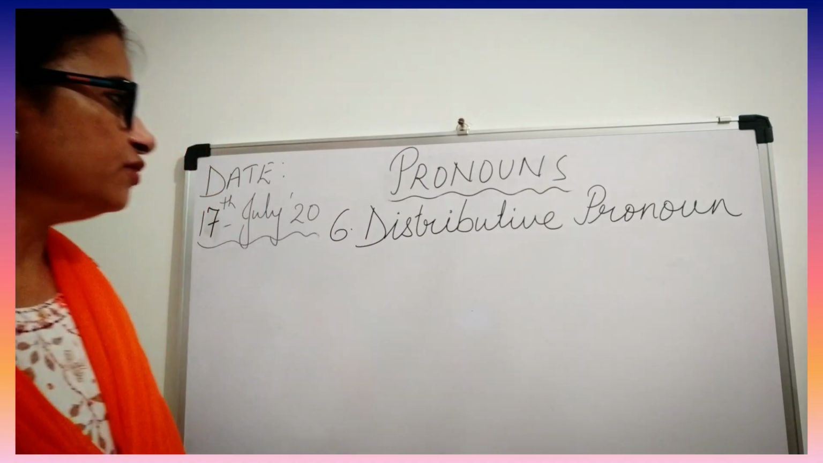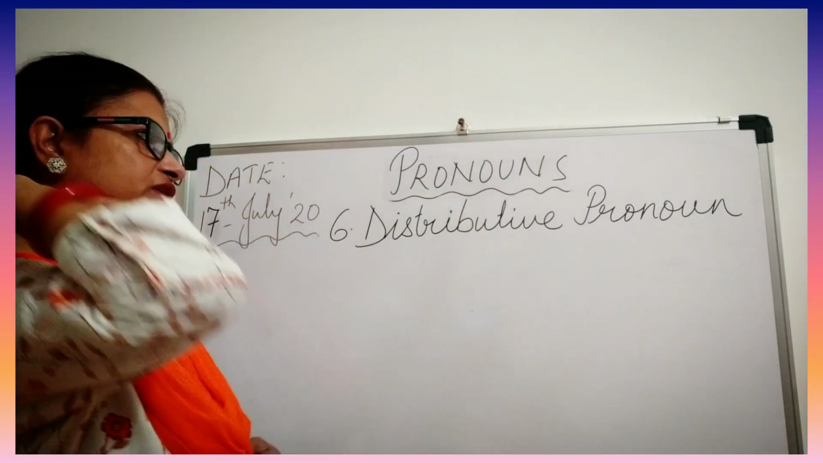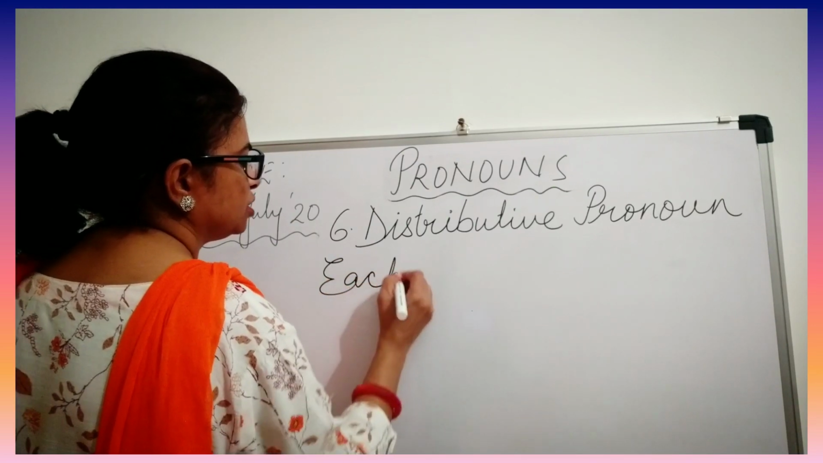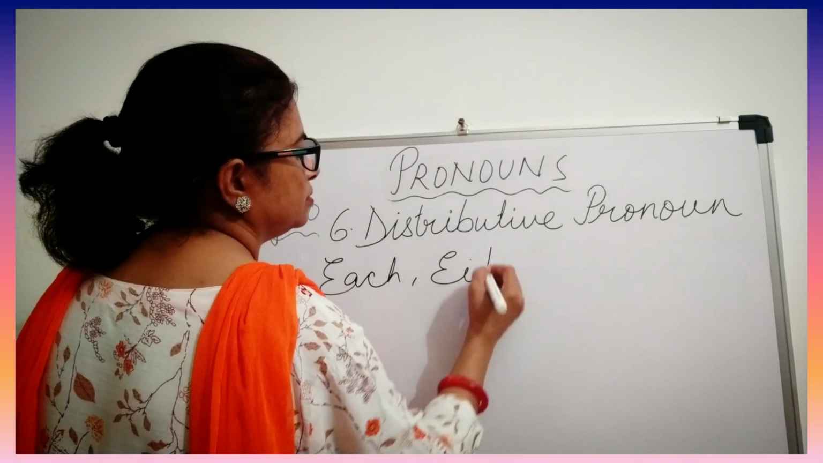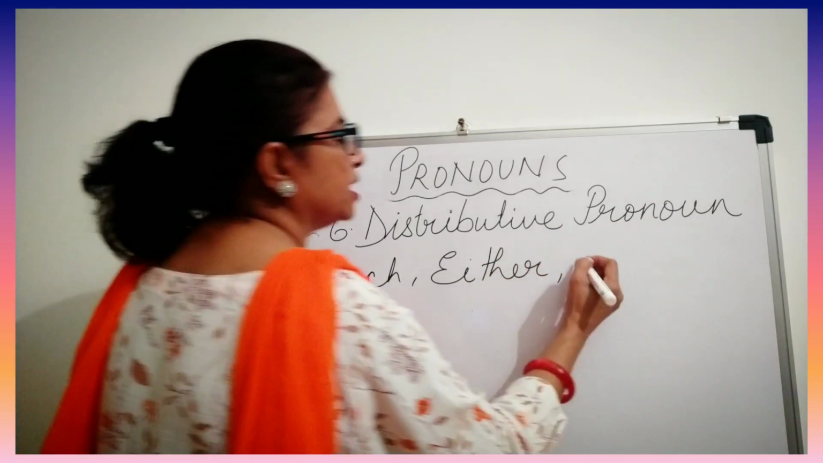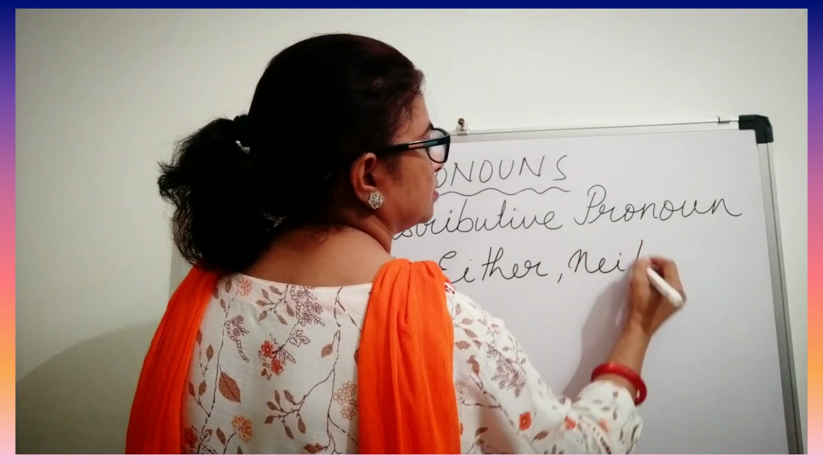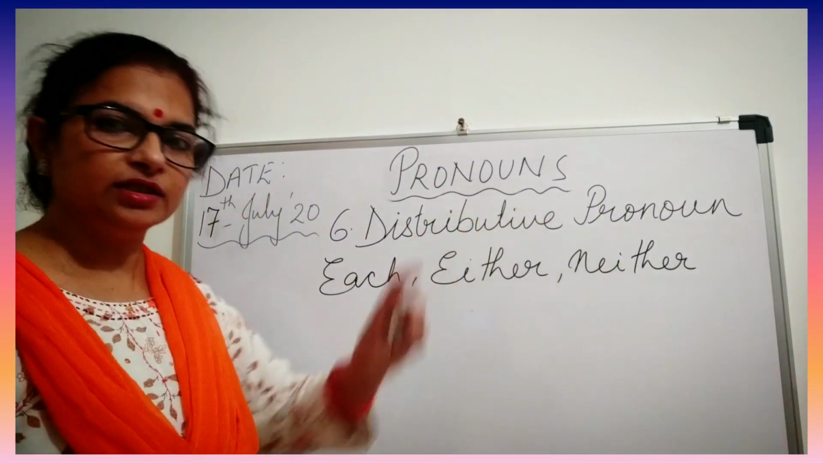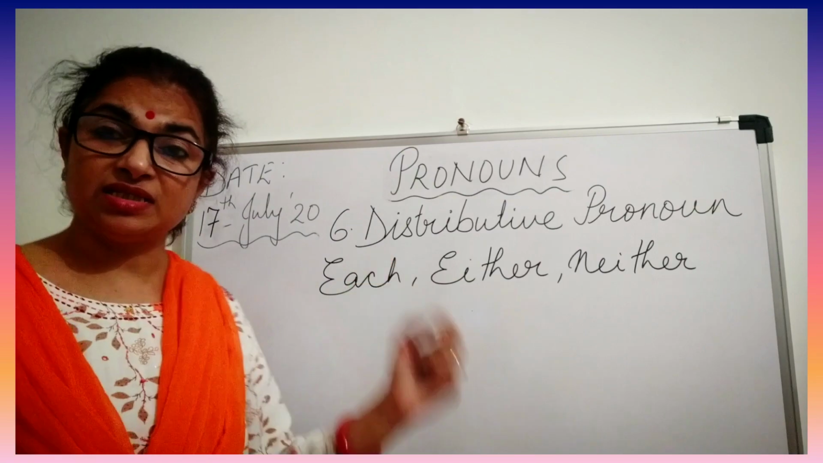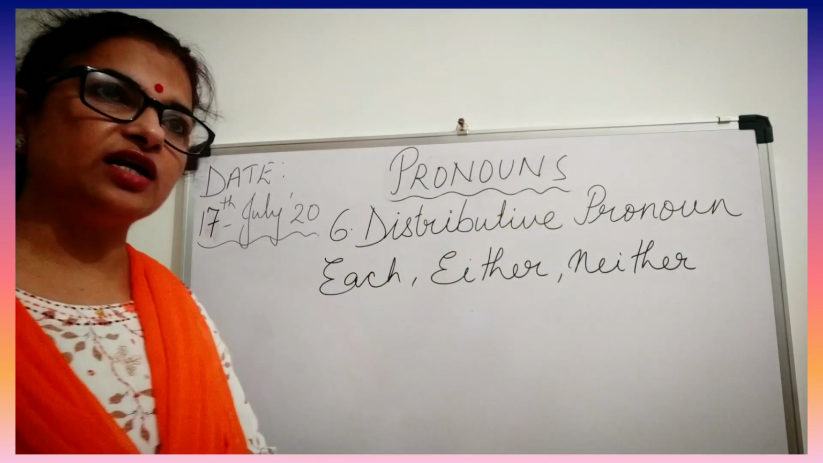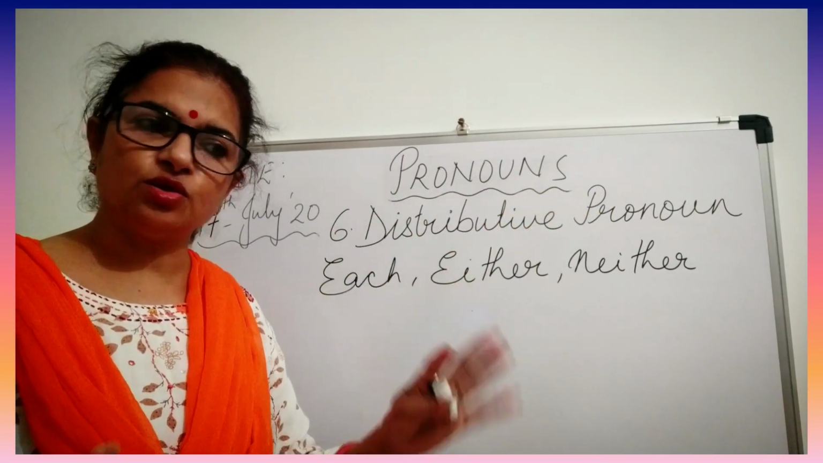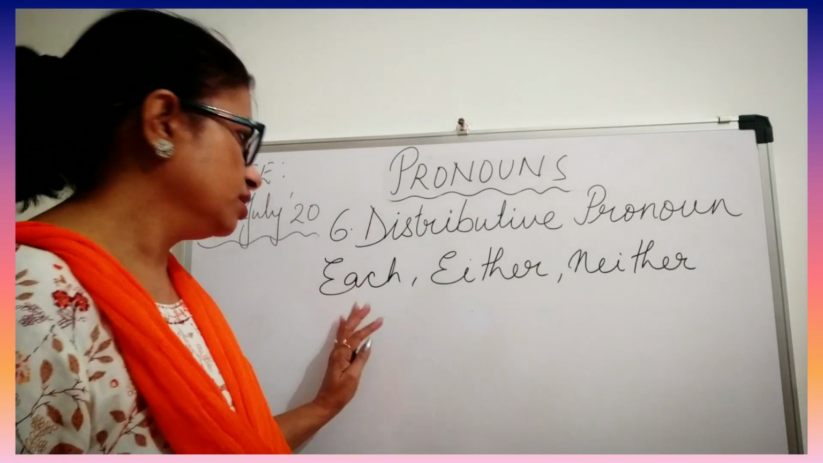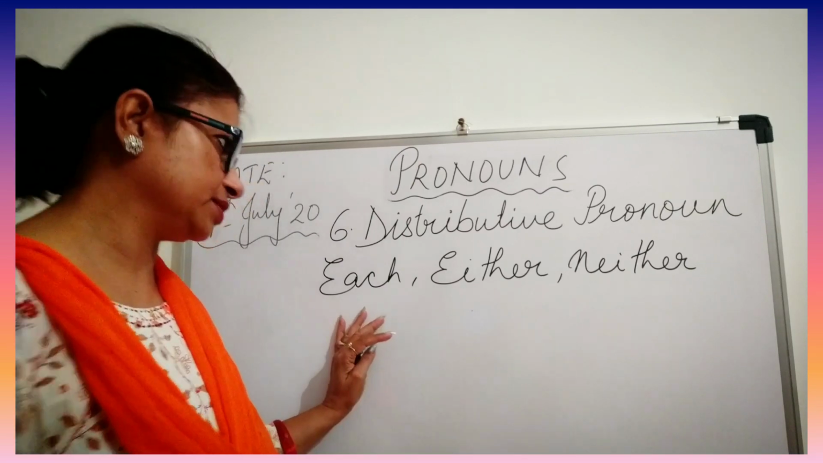Now for distributive pronouns you should remember 3 words, that is each, either and neither. For each, either, neither, see the meaning. Each means each and every. Like if there are 5 children in the class, so each and every child helped the teacher to pick the books. So nobody was left, everybody helped.